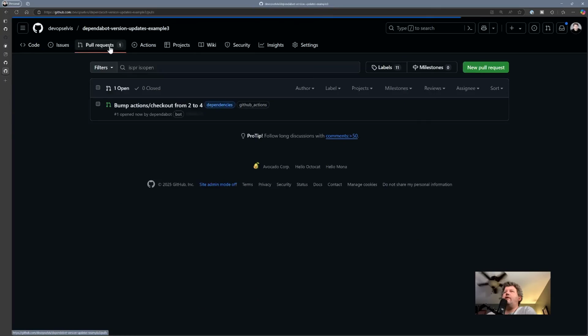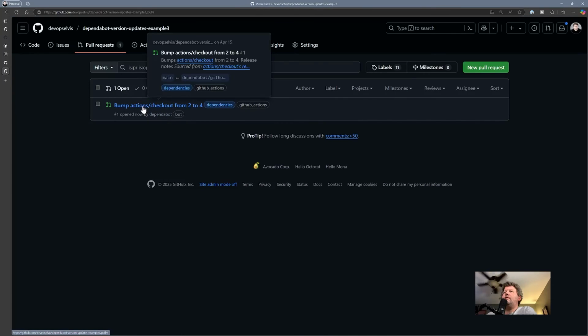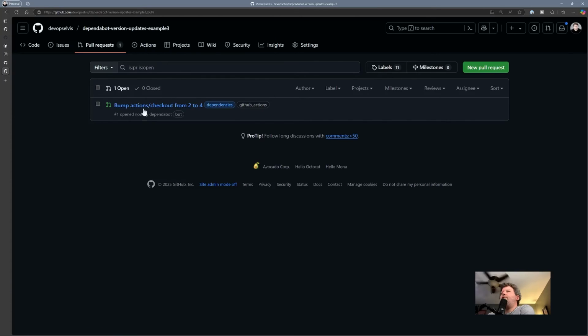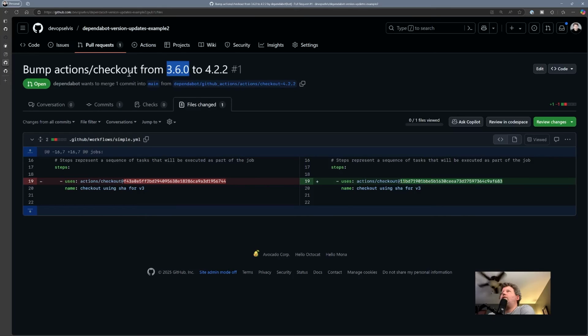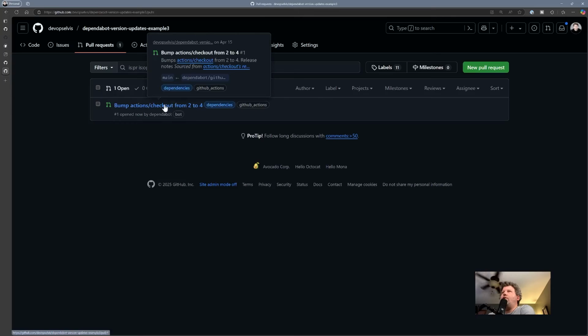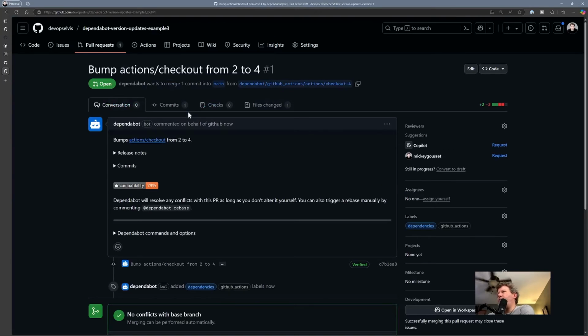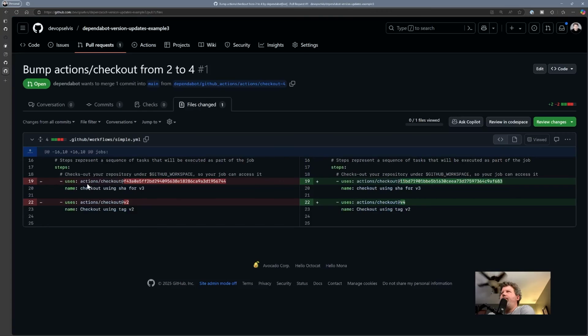All right, there's our pull request. Look at that. Now that's interesting. It didn't say it was bumping it from 3.6 to 4.2. It says it's bumping it from 2 to 4. It's fine. Okay, I've got multiple checkout actions, so it can't list them all in the title, right? That's fine. So let's go see what it did. But this time it got it right.